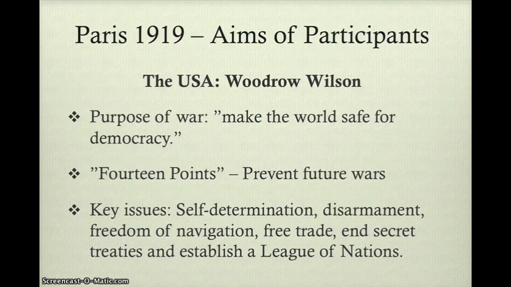These key issues were that people should have national self-determination, there should be disarmament, there should be freedom of navigation, meaning freedom of the seas, there should be free trade, and there should be an end to secret treaties, and instead a League of Nations should be established. We'll cover the League of Nations in a later video.